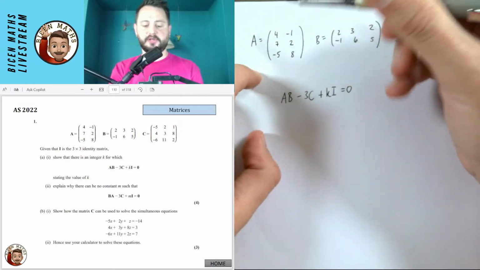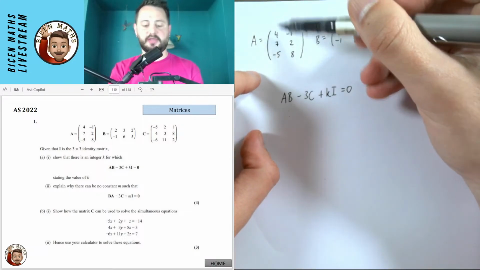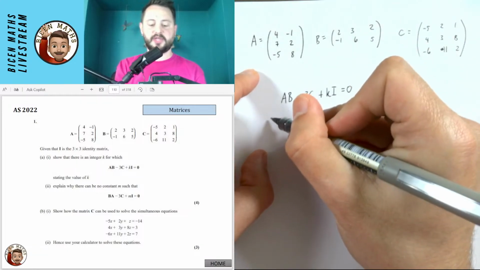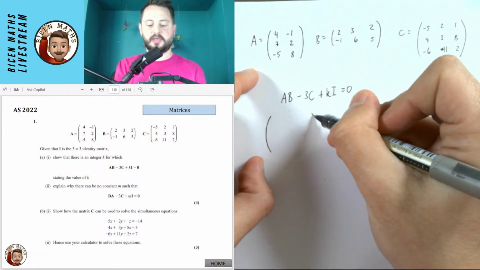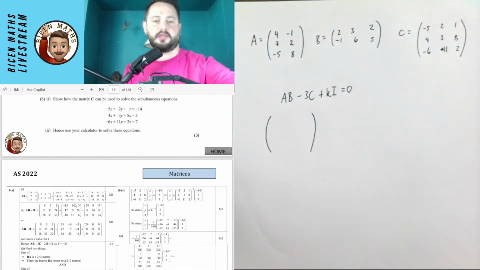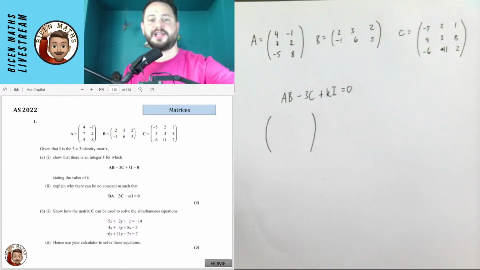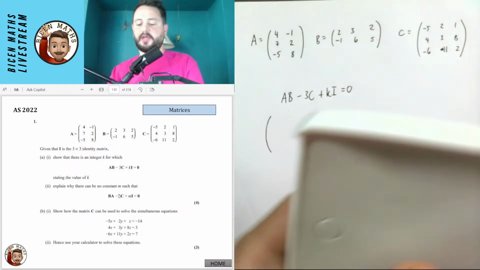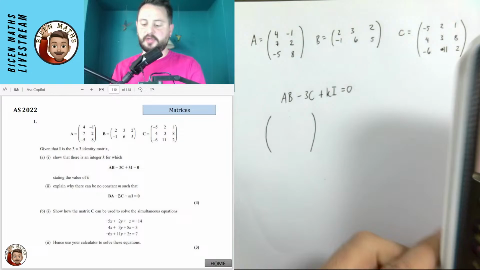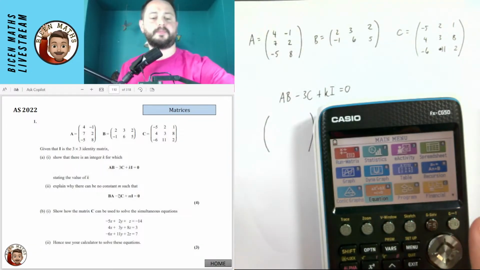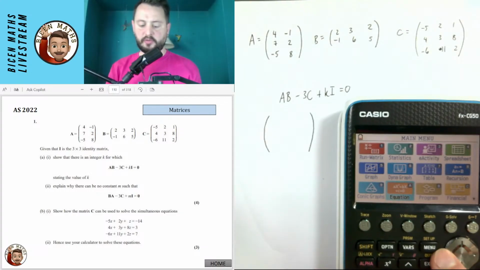For my first part, I'm going to double check what I've got here. I have a 3 by 2 and it's going by a 2 by 3, so I am going to get a 3 by 3 matrix here. I tell you what, I'm actually going to put this in my calculator. I'm going to double check on the mark scheme if I'm allowed to do that. No, I think they do want it manually done. I'm not sure. You know how to multiply matrices. I'm going to put it on my calculator as a bit of a time saver because I want to get through as much as we can in this session.